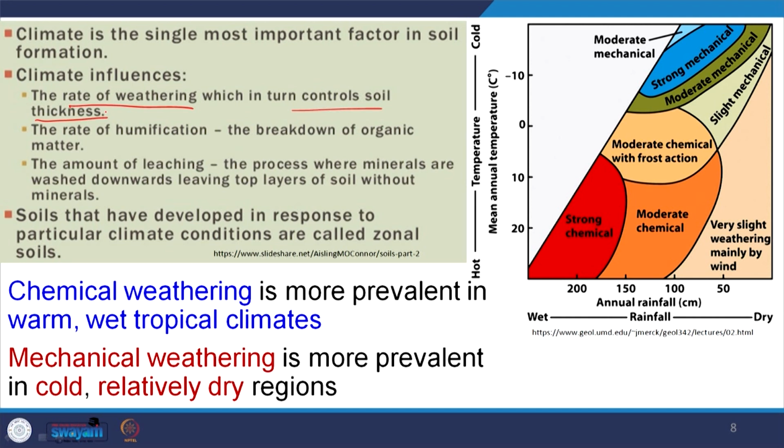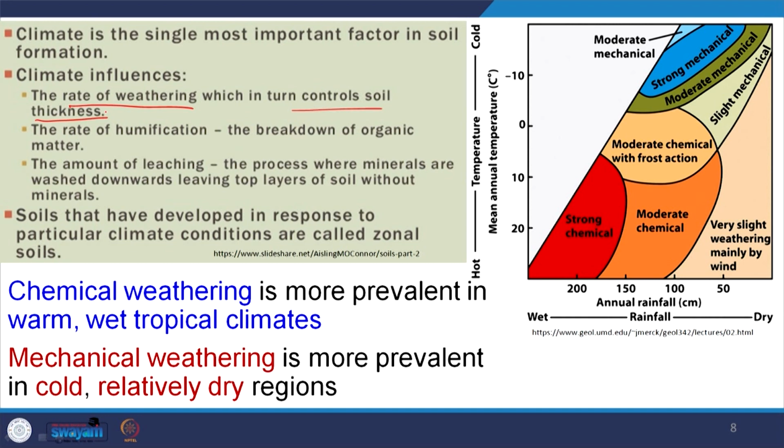Soils that have developed in response to a particular climatic condition are called zonal soils, such as arid zone soils and humid zone soils. If it is characteristic of a particular climatic condition, that is called zonal soil. Chemical weathering is more prevalent in warm and wet tropical climates.